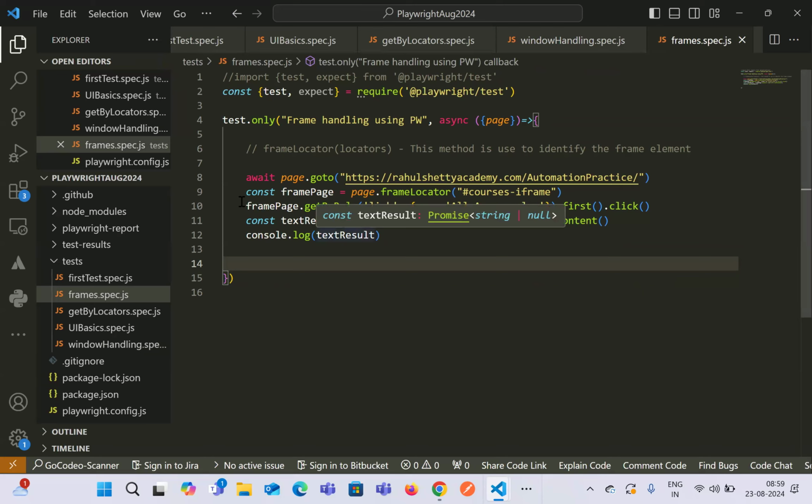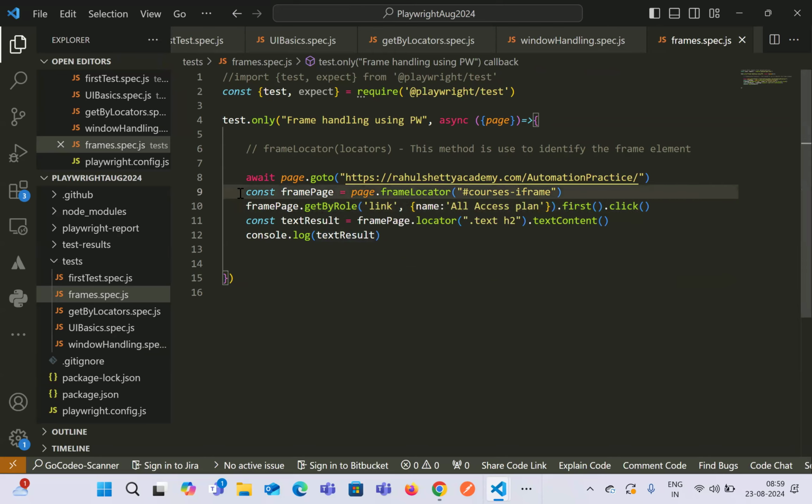Okay, so whenever we have to handle frames, whenever we see there is a frame inside any application and we have to automate inside a frame, we can write a locator first to identify the frame that we can store inside a variable. And now using this variable going forward, we can start automating inside the frame.